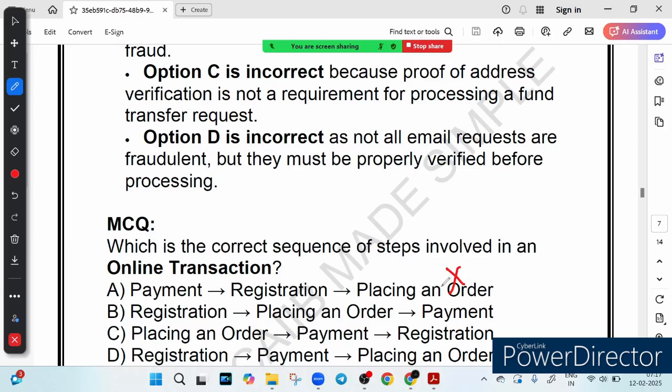That is what you do when you search on our app. You go to our app JIB and CIB Made Simple. First of all, you register there, you look for the product, then you place an order and then you do the payment. Right? Option B is the correct one because the first thing that you should do is registration.